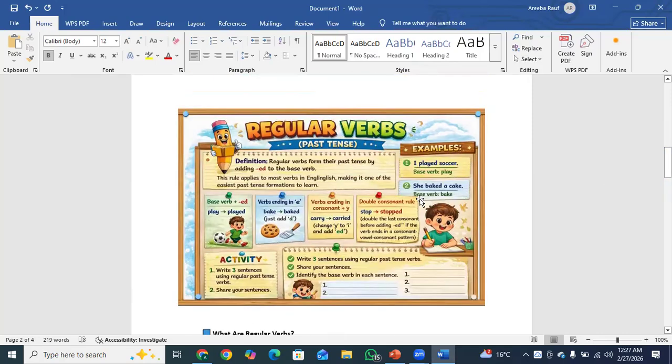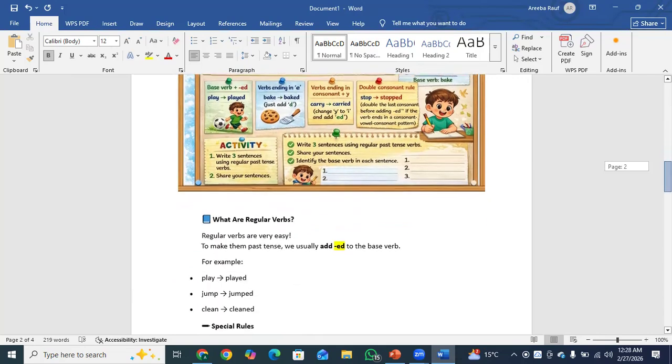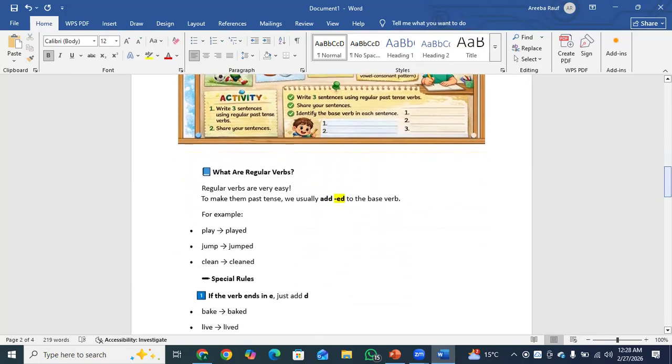Regular verbs form their past tense by adding ed to the base verb. Like our base verb in this sentence is play. We simply add ed to it, okay? What are regular verbs? Regular verbs are very easy. To make them past tense, we usually add ed to the base verb. For example, play becomes played, jump becomes jumped, clean becomes cleaned.